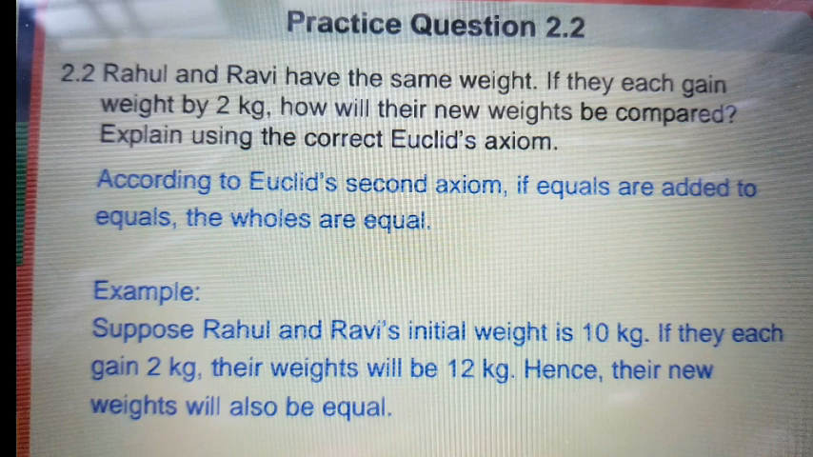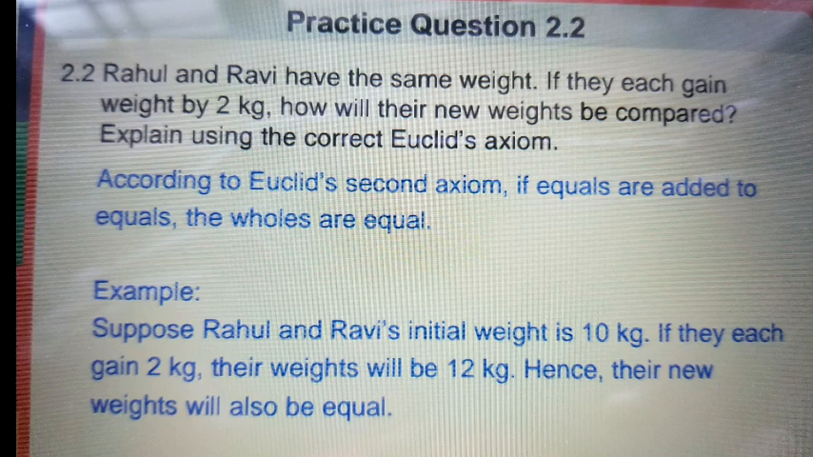Question number 2.2. Rahul and Ravi have the same weight. If they each gain weight by 2 kgs, how will their new weights be compared? Explain using the correct Euclid's axiom. Here the question is, two persons are there, Rahul and Ravi, both having the same weight. Then they are gaining some weight. How much is it? 2 kgs. Each one gains 2 kg, that is also the same. How will their new weights be compared?